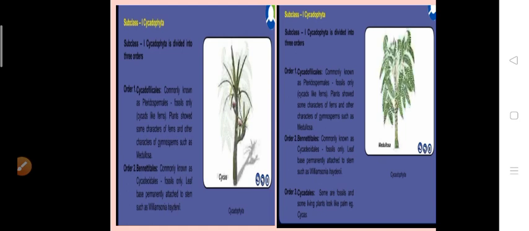Coming to the Cycadofilicales order. The Cycadofilicales are the cycad ferns. Cycadofilicales are also called Pteridospermales or seed ferns. Non-living members are present in this order, found only as fossils. Cycadofilicales members appeared in the Devonian period and were abundant in the Carboniferous period.